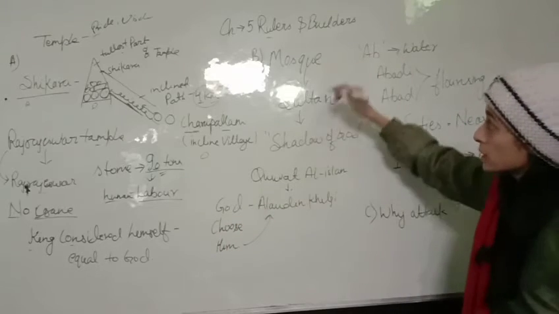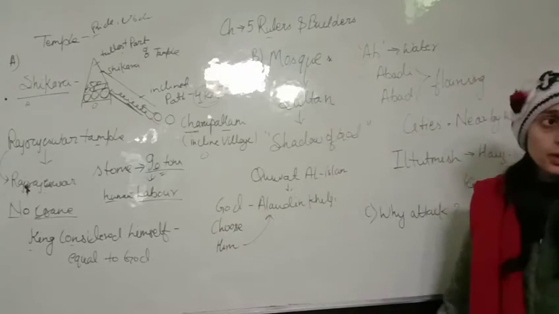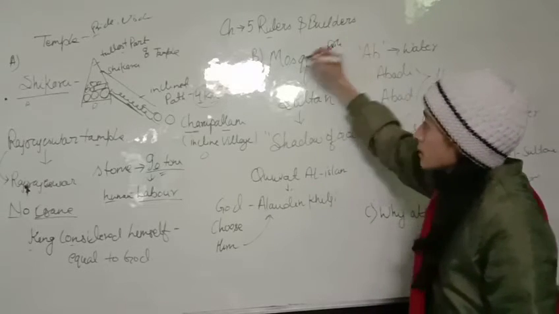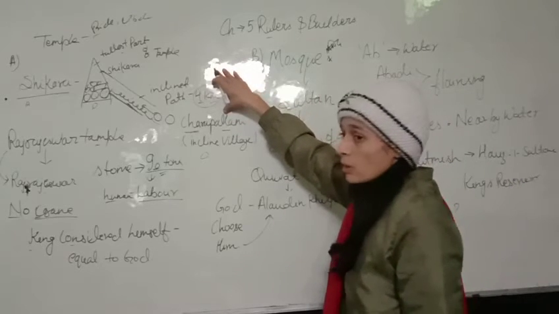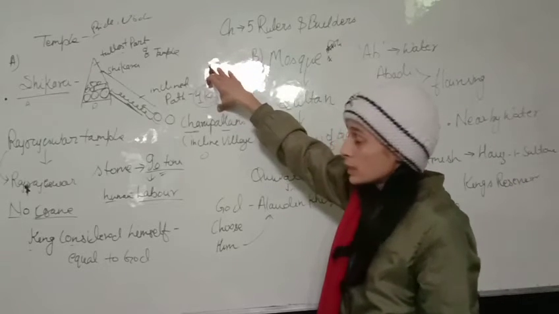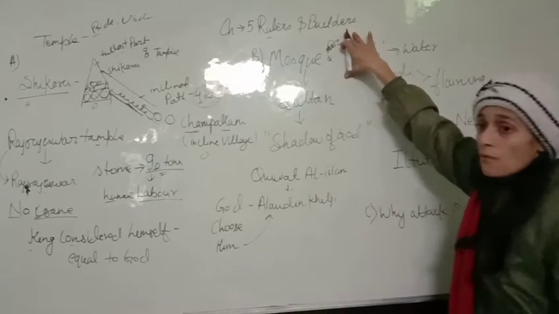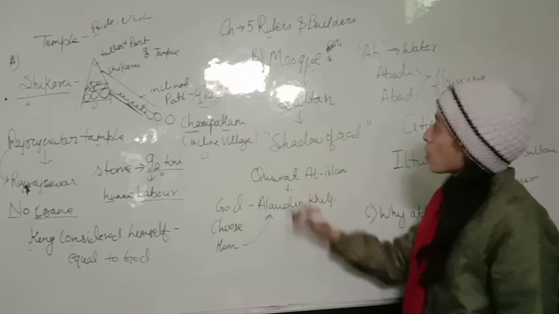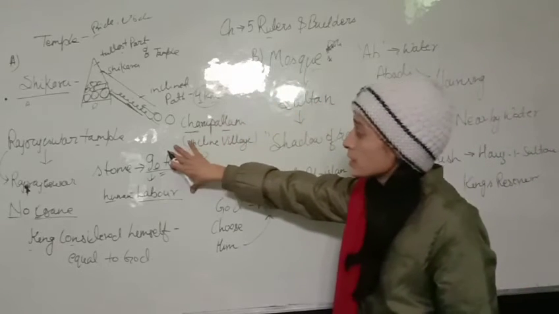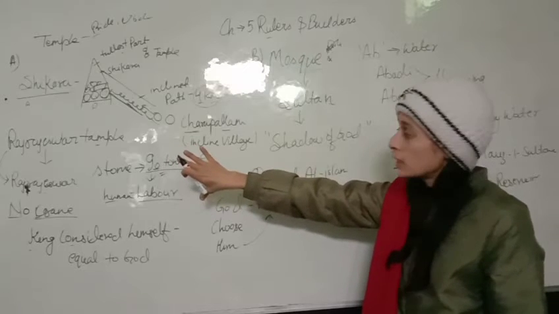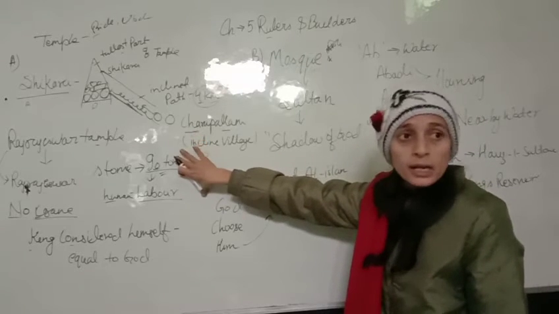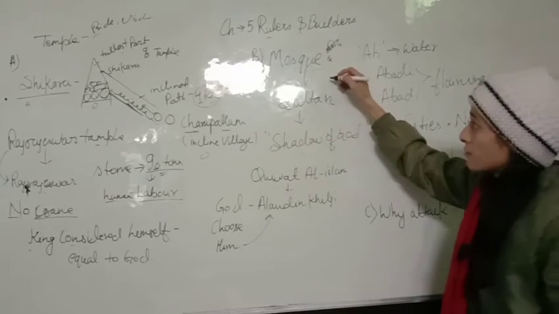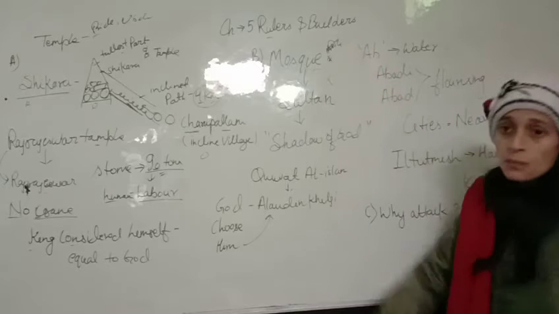Now come to the another part, that was your mosque. Okay, mosque means masjid, and just like the Hindu temple is the place of worship, in the same way the place of worship for a Muslim person is the mosque. So, the concept of considering God: the king considered himself a god, but the concept of god is different in a Muslim country.